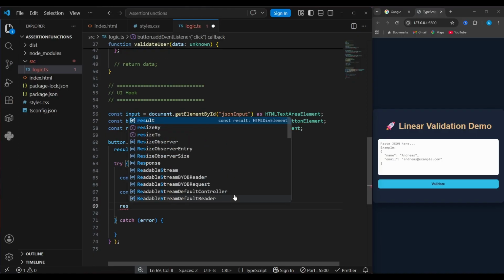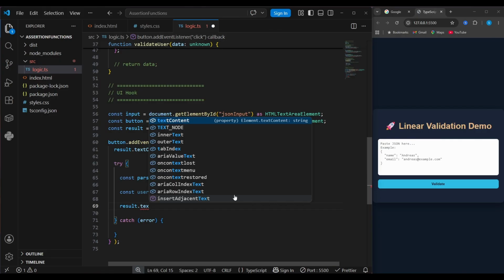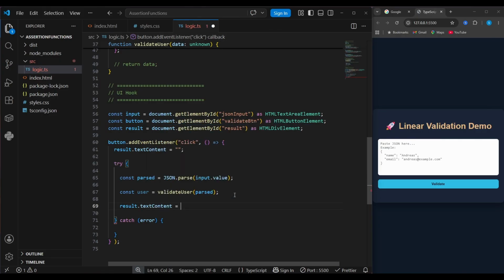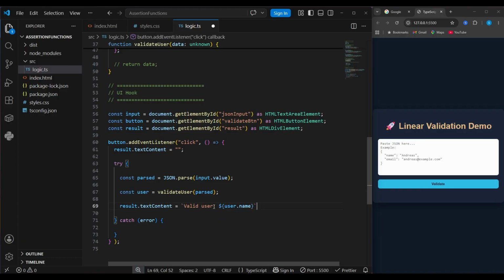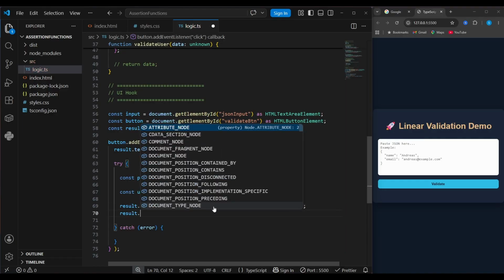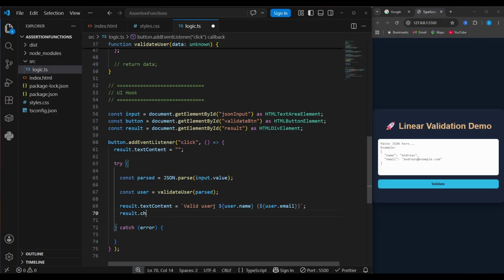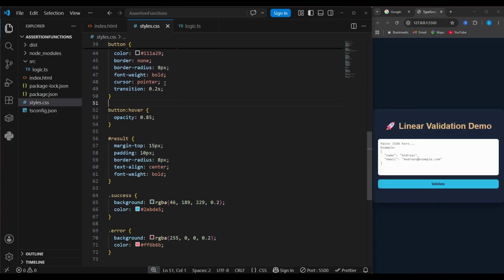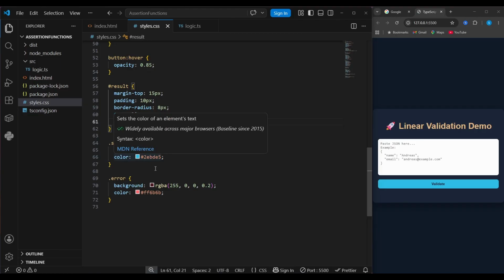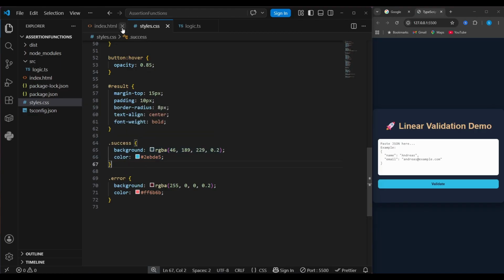If it succeeds, let's reflect that in the result div. We change the text content of that to this text. I use backticks, valid user.name, then in parentheses user.email. Also, you can add a CSS class, result.className, success. If we go to our style file here, I have added a success class where we change the background and the foreground colors.